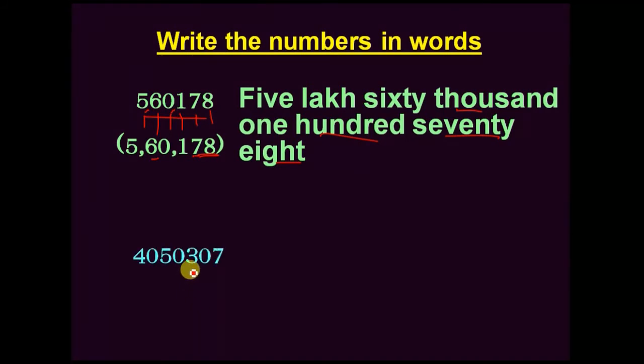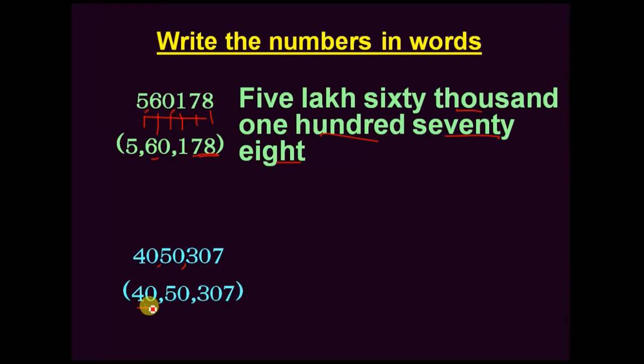See here, again ones, tens, hundreds, keep comma, next thousands, 10,000s, again keep comma, next two numbers, lakhs, 10 lakhs. In this number we have up to 10 lakhs, so we can write like this. Now in words, lakhs and 10 lakhs together we write, so it is 40 lakhs.